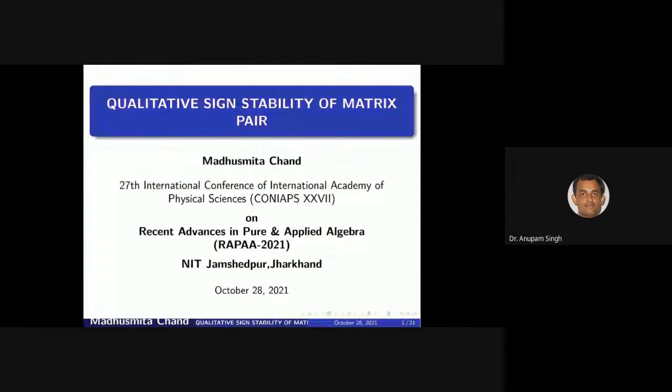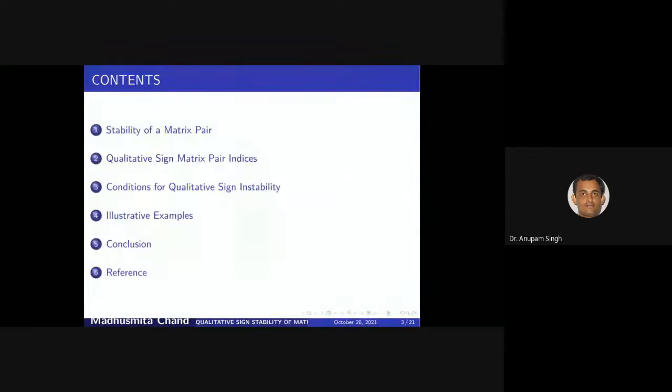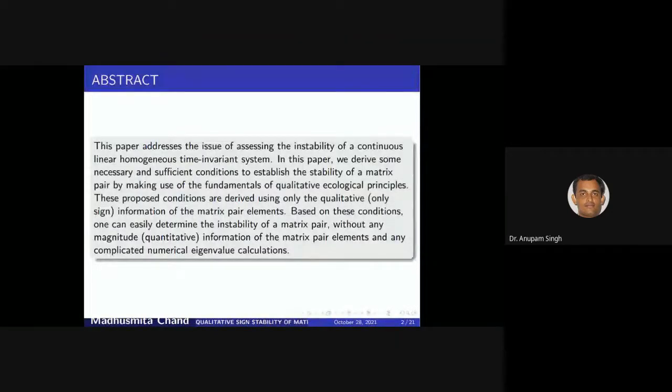The objective of this paper is to assess the instability of a matrix pair without any magnitude information, but with only the sign information of the matrix pair elements. So here some necessary and sufficient conditions are proposed, which are derived in terms of nature of interactions and interconnections borrowed from ecological principles. So let's start.